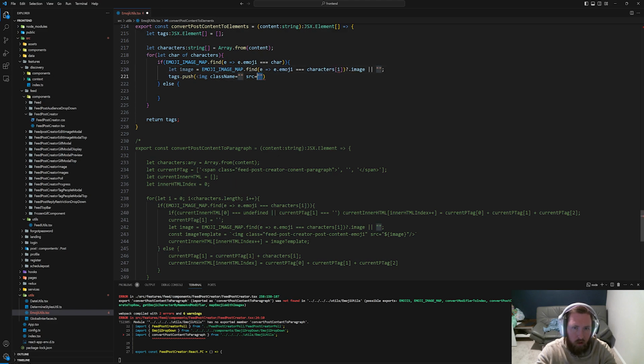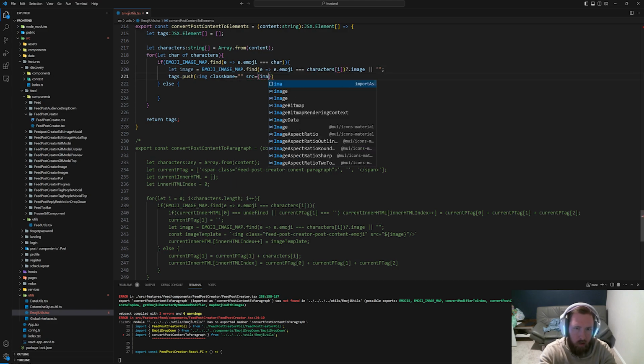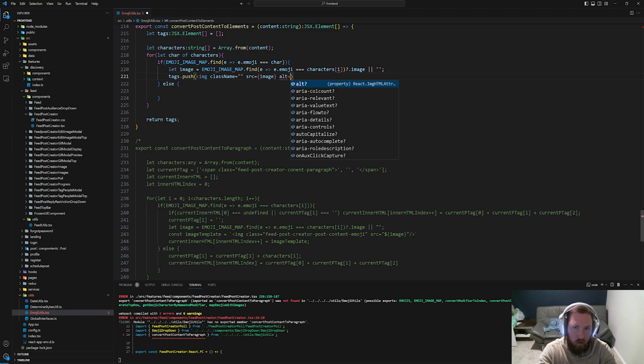So now source will equal image, alt will equal emoji image. I could probably say like e dot, but no, I don't have access to e, so that's fine. We'll just say for now emoji image, and what else do we need? I think that's everything we need. So we'll push that, we'll just say emoji then.